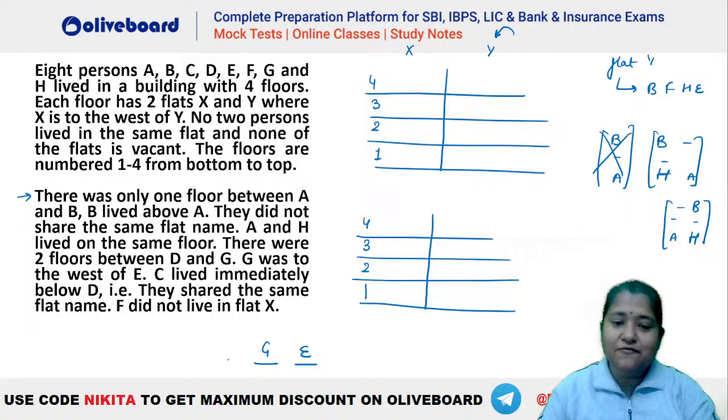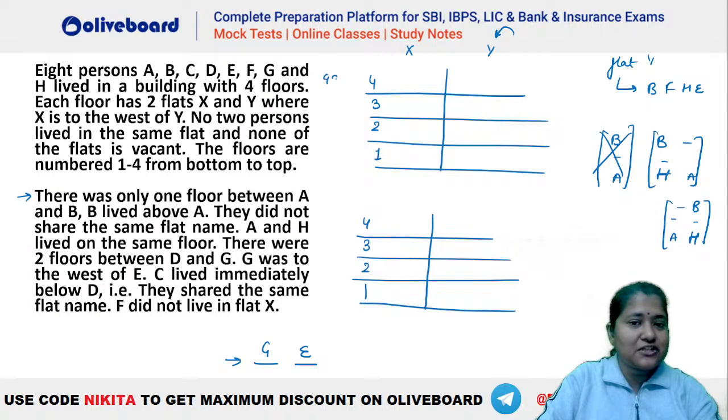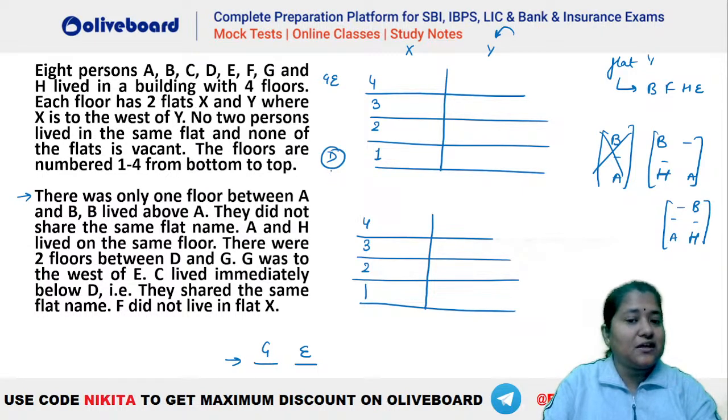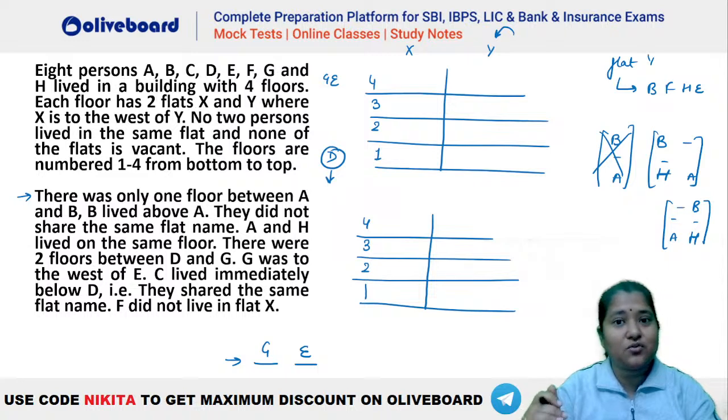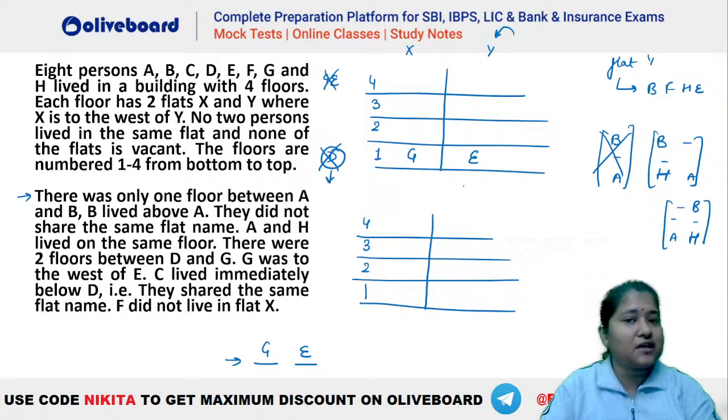So you can see that if you take G and E on the topmost floor, one possibility was that G and E are here and your D is here. But if you take your D here, you will not be able to place your C because C has to be immediately below D, isn't it? So this is not a possibility. That means you can understand that G and E have to be here only. So if G and E are here, that means your D has to be on the topmost floor. There are two floors between D and G. G was to the west of E. C is immediately below D.